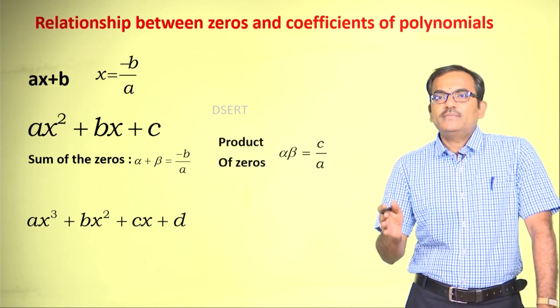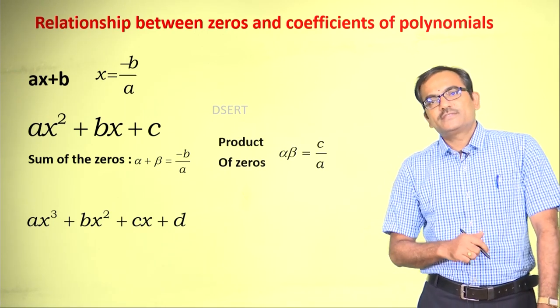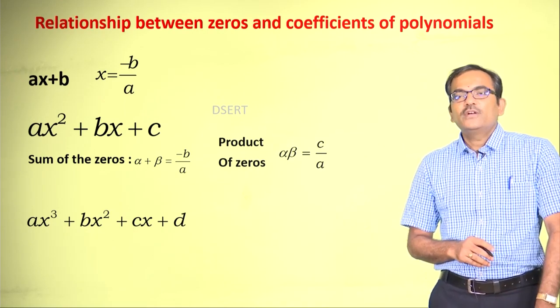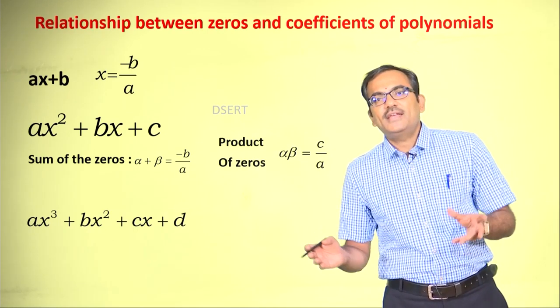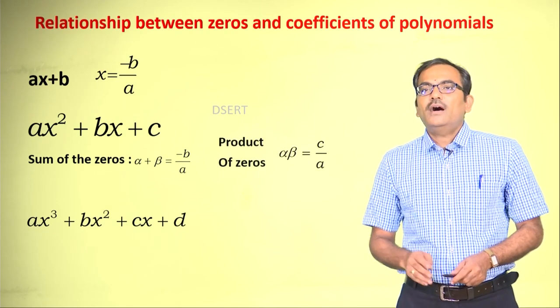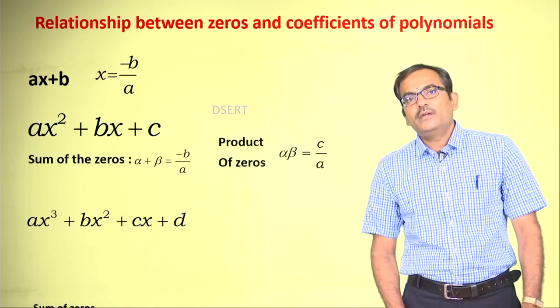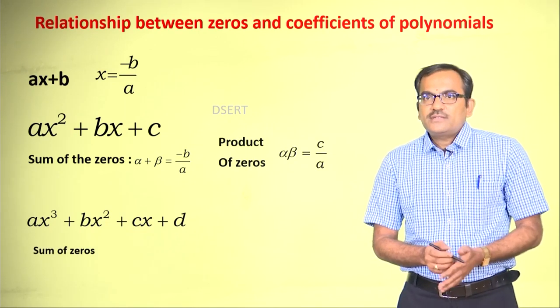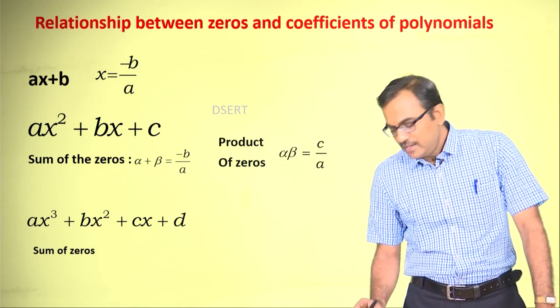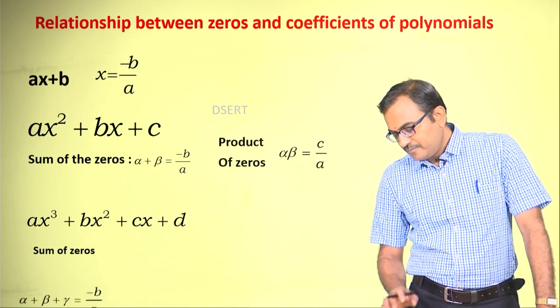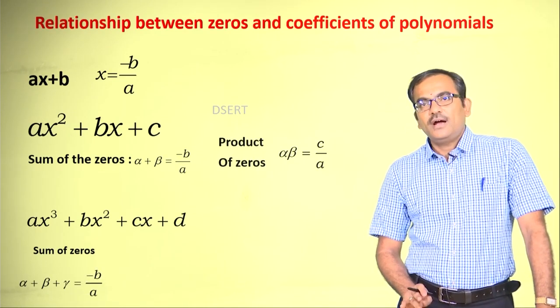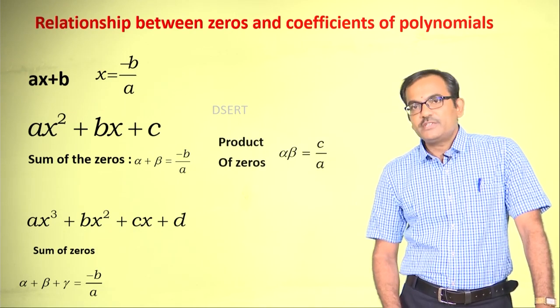At the same time, there are 3 zeros for this, and the 3 zeros we can name them as alpha, beta and gamma, which are the first 3 alphabets of the Greek alphabet. Alright. Now, let us try to find the sum of the zeros. The sum of the zeros is alpha plus beta plus gamma, which is minus b by a,